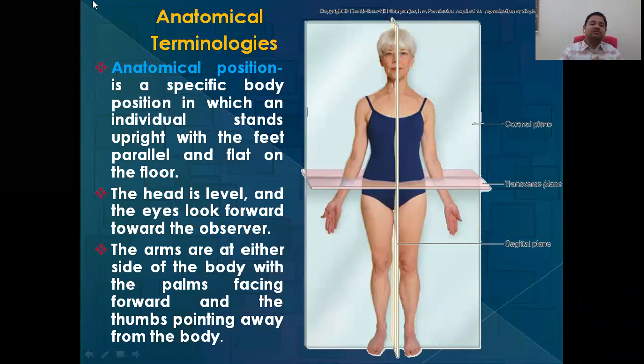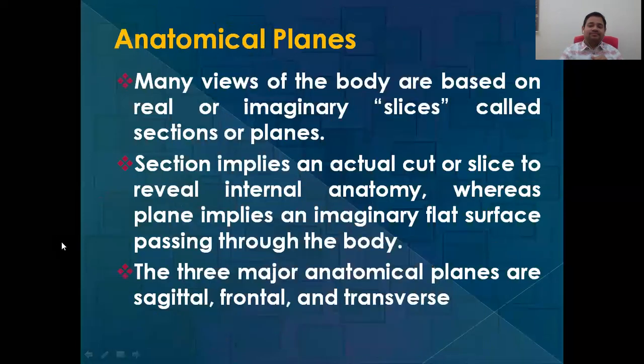It is a specific body position in which an individual stands upright with the feet parallel and flat on the floor. The head is level and the eyes look forward towards the observer. The arms are at either side of the body with the palms facing forward and the thumbs pointing away from the body. You can see the position here: the legs, the arms hanging sideways, the eyes in front, the head straight, and the whole body straight. This particular position you have to learn by heart and understand. Whenever we read books or discuss any position in the body, the mind should see this particular position only.